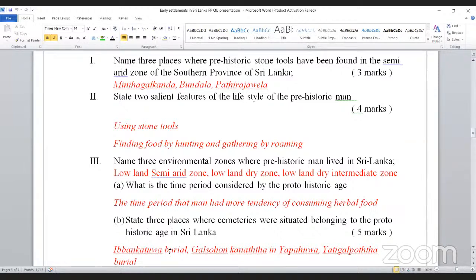If you write Galevele Yapava, no problem. But the exact place is Galson Kanatin Yapa. Yatigal Potin Galevele. Ibban Katua burial, like that.